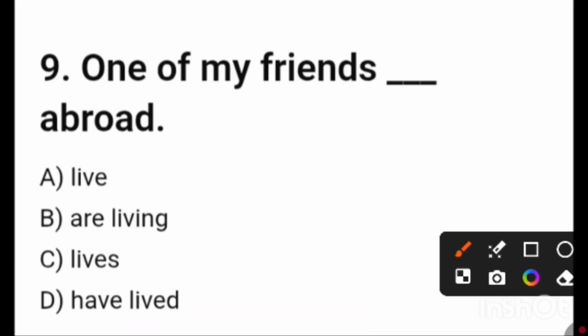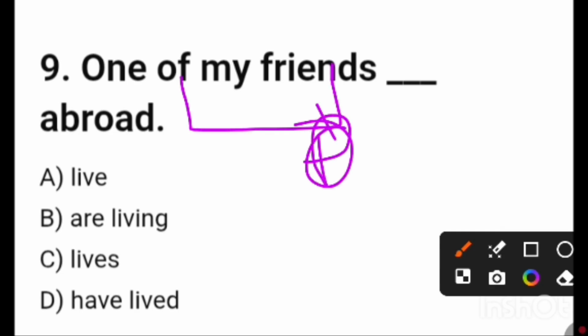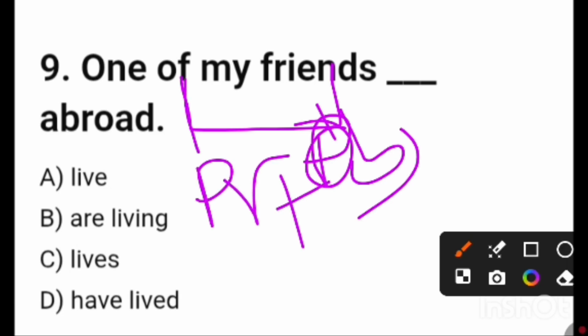One of my friends, blank space abroad. Friends, the same thing. This is the preposition. This is the object of the preposition. Of is the preposition. So friends, my friends, this is the object of preposition. So one is the subject and one is singular.